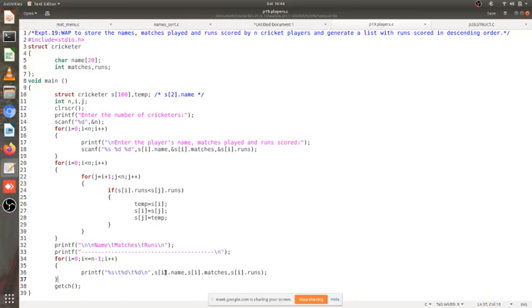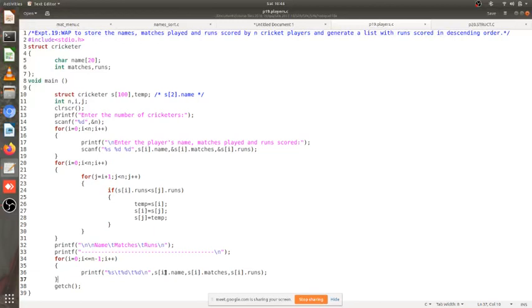Dot name, I'll be accessing the member whose variable name is name, coincidentally. Similarly, s of I dot matches will access the variable named matches inside the I plus first element in the array of struct cricketer. Okay. Similarly, s of I dot runs. Hopefully this program is clear to you.